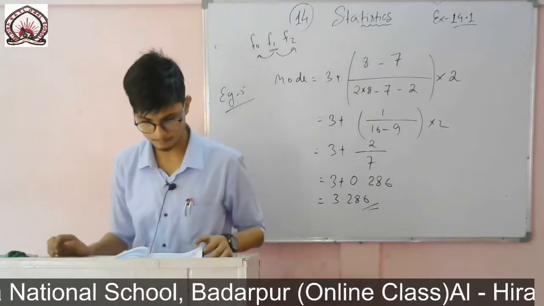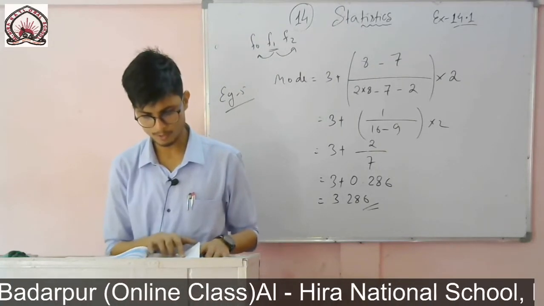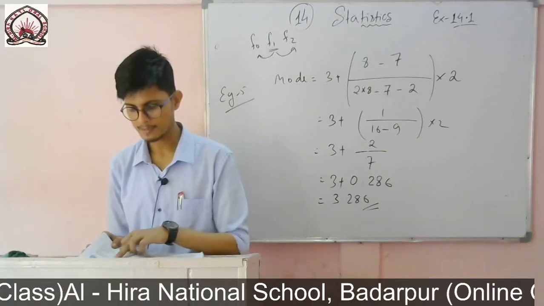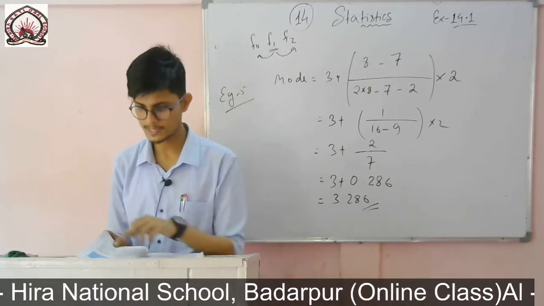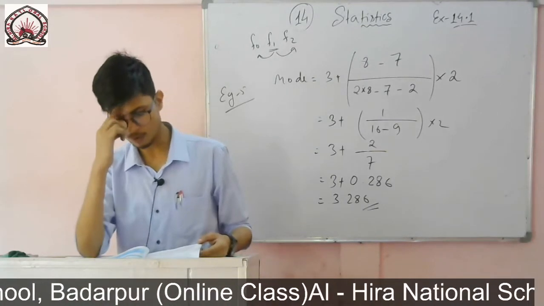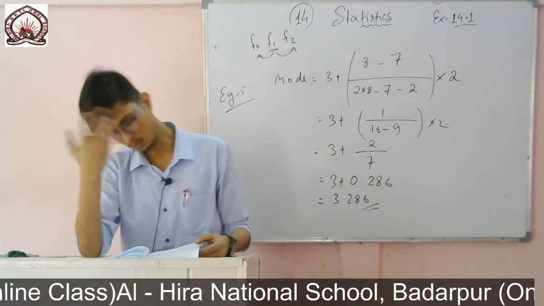You see in example number 6, page number 274, the value of mode we got is 52, and the mean, given on page number 263, is 62. So we got the mode as 52 and the mean as 62. What have we understood from that?